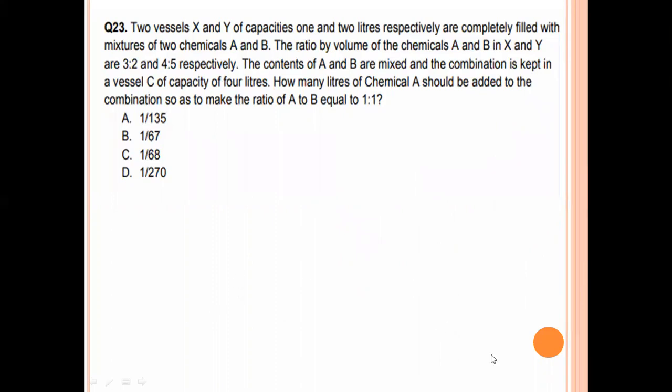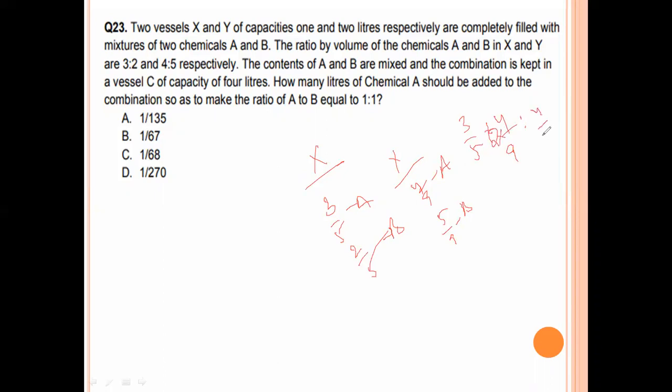Now once again here we see in X, 3 by 5 A, 2 by 5 B. In Y, 4 by 9 A, 5 by 9 B. 3 by 5 plus 4 by 9 is 2 into 2 liters here. 2 by 5 plus 2 into 5 by 9.